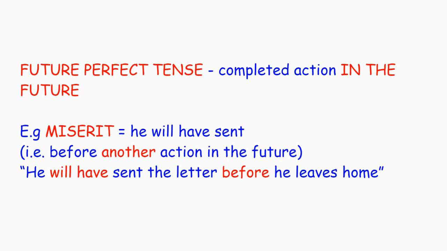And the third tense, the future perfect tense. This is for completed action in the future. It hasn't happened yet, but it will happen before something else. For instance, miserit, he will have sent. He will have sent the letter before he leaves home. Now, in English, we don't use the future perfect tense as much anymore as we do in Latin, but we still use it in English for emphasis.